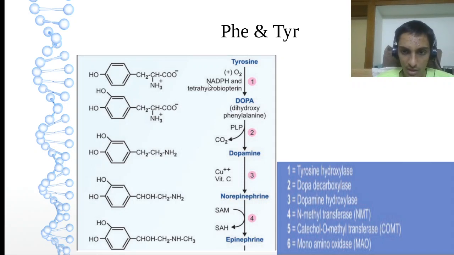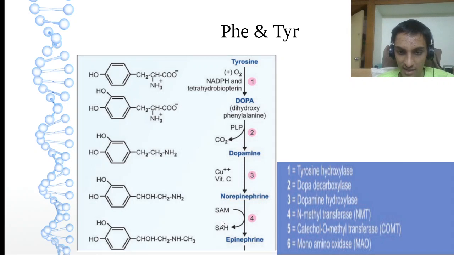Now, let us come to the catecholamines. Tyrosine on hydroxylase, we need tetrahydrobiopterin, THB, oxygen to water, DOPA. DOPA on decarboxylation, dopamine. Dopamine on hydroxylation with vitamin C, norepinephrine. So vitamin C is important here.